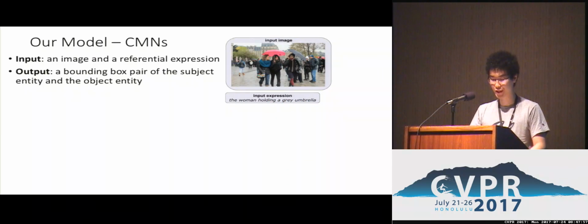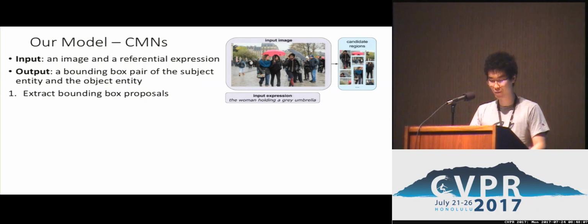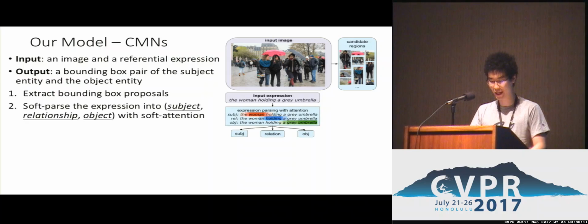Given an image and a referential expression as input, our model outputs a pair of bounding boxes for the subject entity and the object entity in the expression as grounding results. We first extract the set of bounding box proposals from the image, and then 3 self-attention windows are applied on the textual expression to obtain the attentions of the subject component, the relationship component, and the object component. This can be seen as a soft parsing of the expression using self-attention.